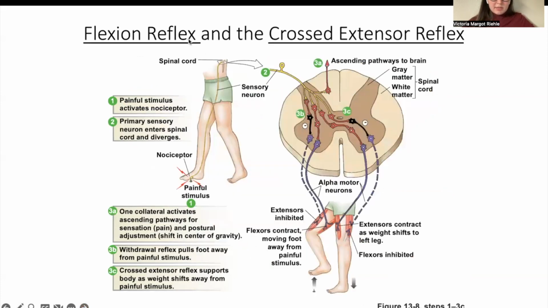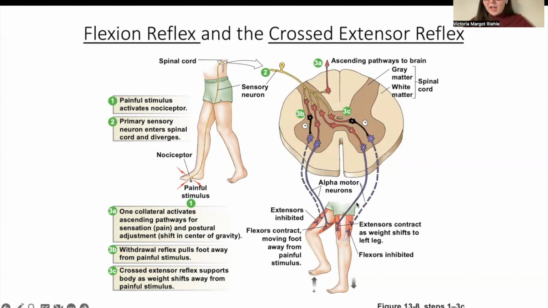The second one is the flexion reflex and the cross-extension reflex, which work together. There's a nociceptor, a pain receptor, that detects a painful stimulus. And so your leg needs to move out of the way, right? It sends information to the spinal cord, which then sends information via alpha motor neurons that contract those muscles so that it can move the foot away from that painful stimulus.